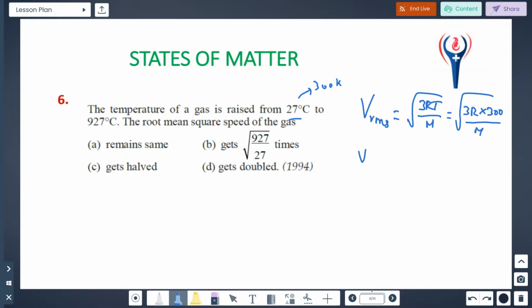For the other case, the root mean square velocity of the second case is root of 3RT by m. Understood? Here also you substitute the temperature. It will be root of 3R. So you convert the temperature, Celsius into Kelvin. Here add 273, and it will be 1200 Kelvin. You substitute here. So 1200 Kelvin by m. Understood? You just compare the values. Suppose here they're asking how many times it increases.